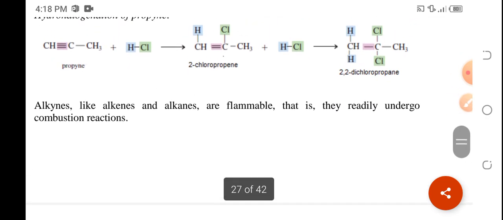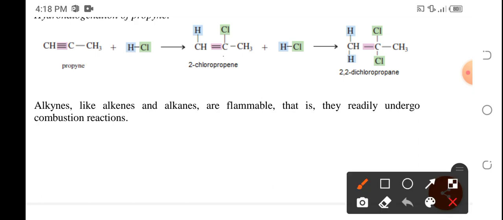Also, alkynes are combustible, so do not forget that during a combustion reaction, they produce carbon dioxide.